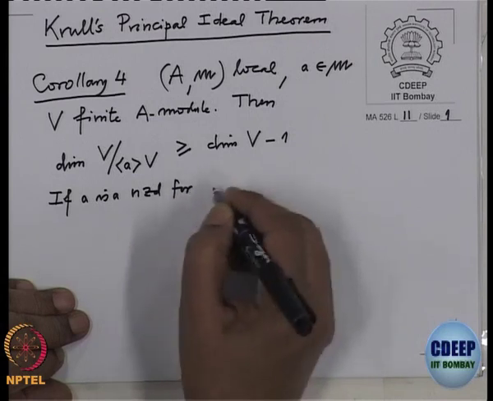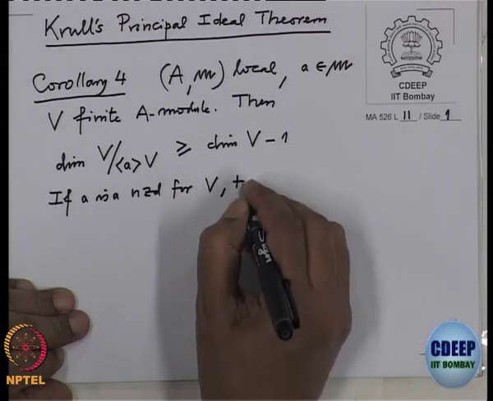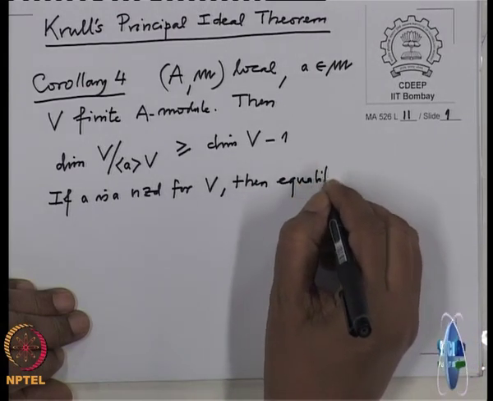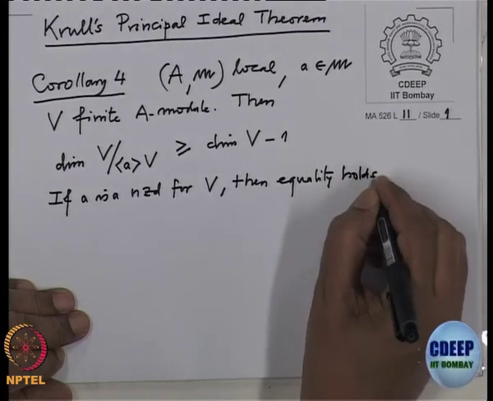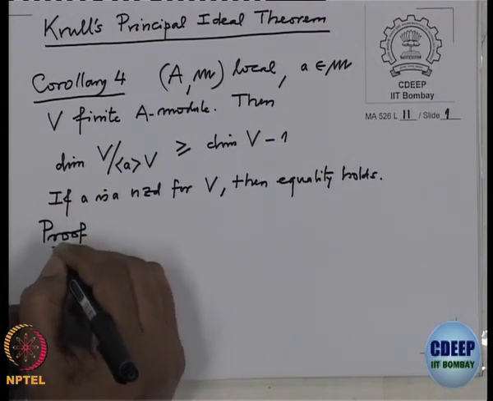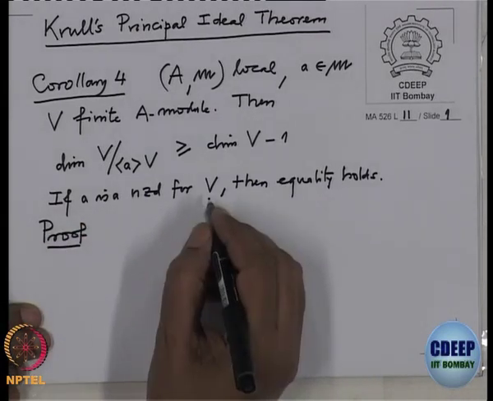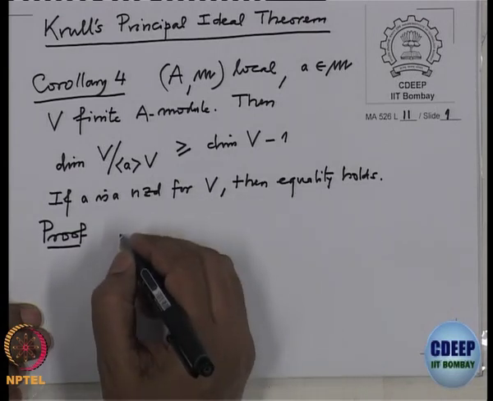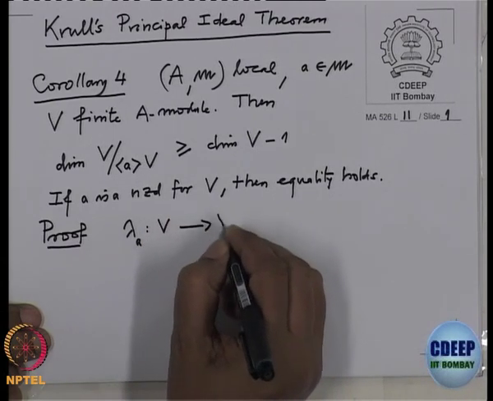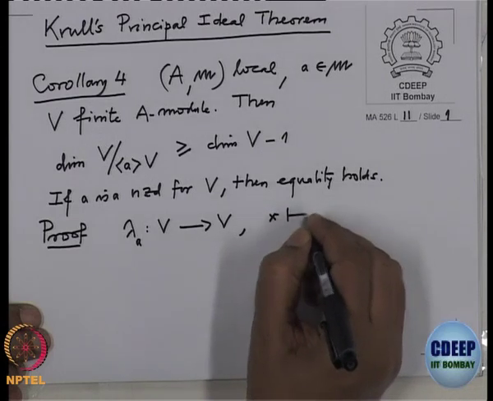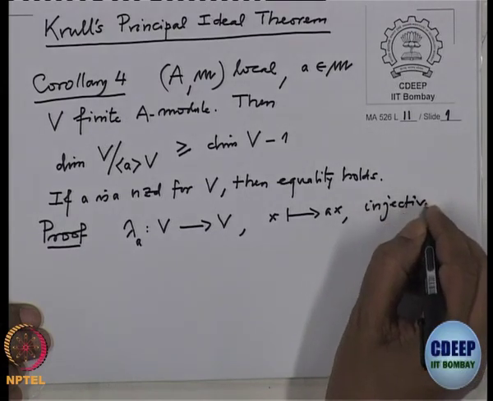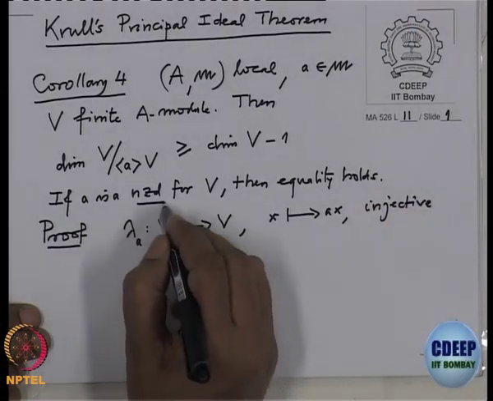for the module V, then equality will hold here. So, proof. Remember, when you say an element of a ring is a non-zero divisor for a module, that means the left multiplication by a on V, any x going to ax, this map is injective. That is the definition of when you say a is a non-zero divisor for V.